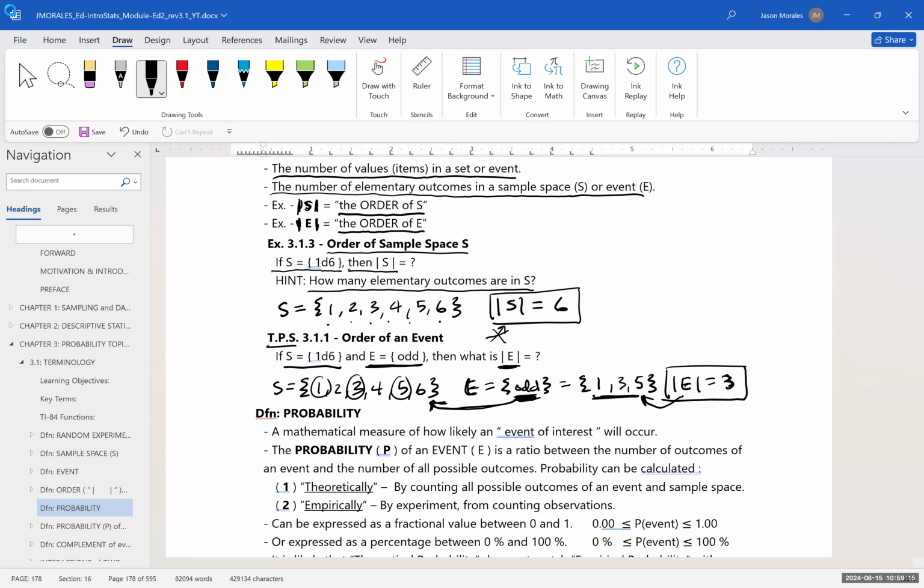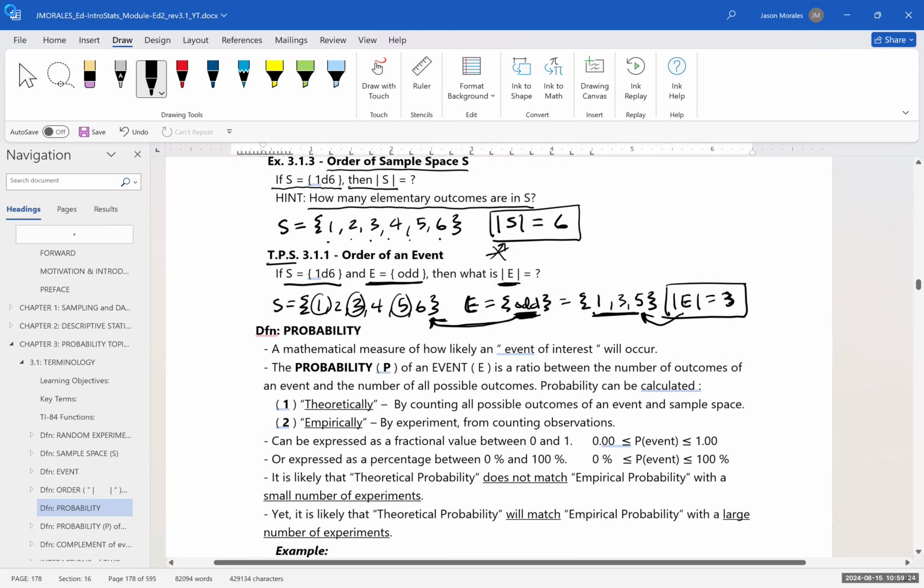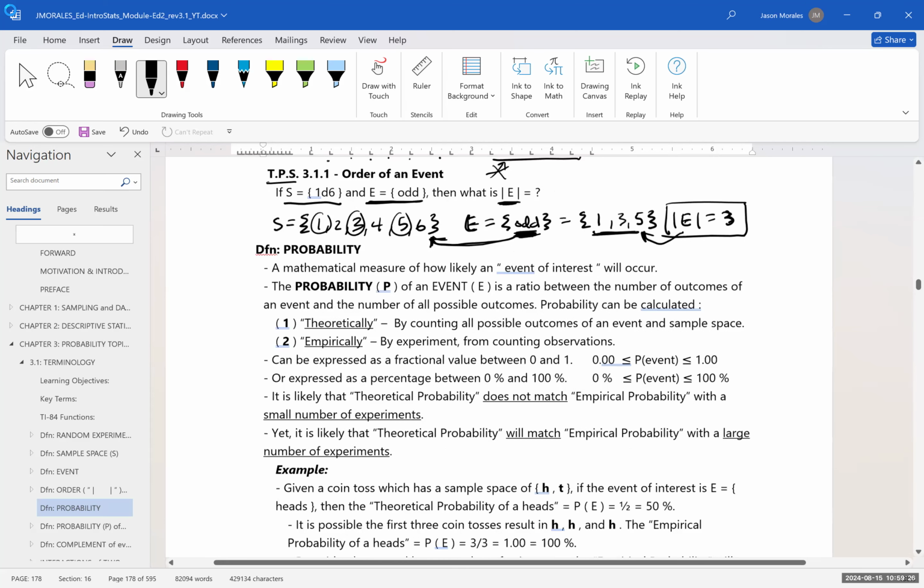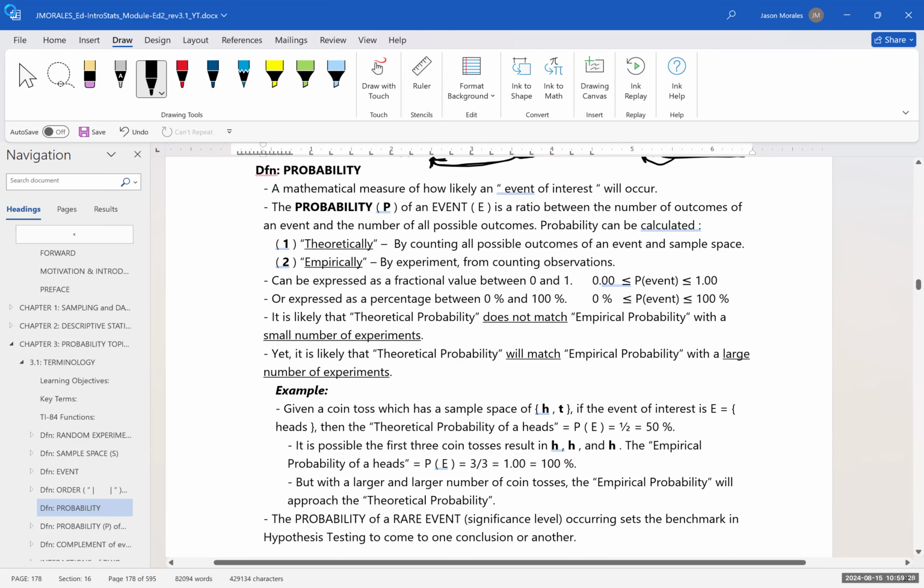So with the basis of a random experiment, sample space, and event now being defined, we can talk about what probability means. So probability is a mathematical measure of how likely an event of interest will occur.